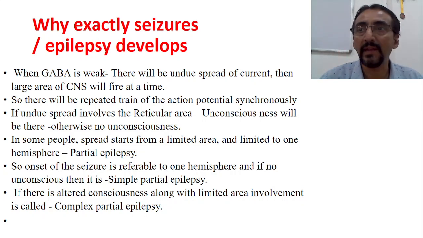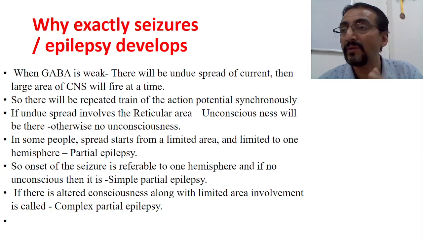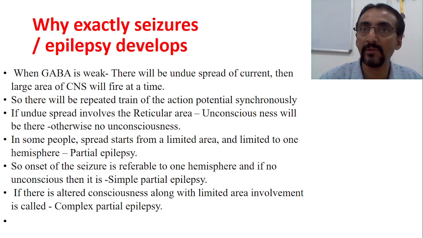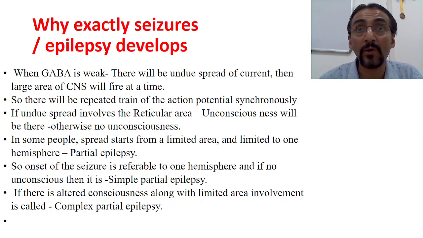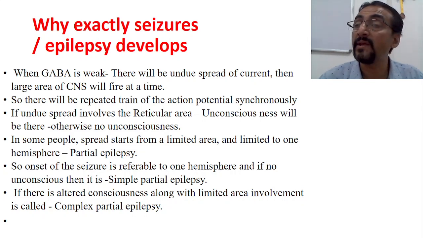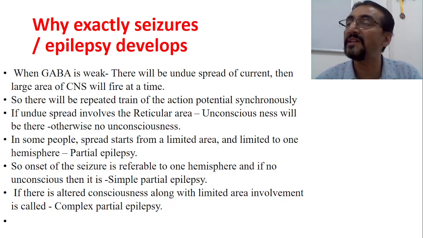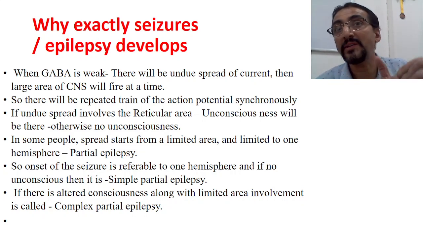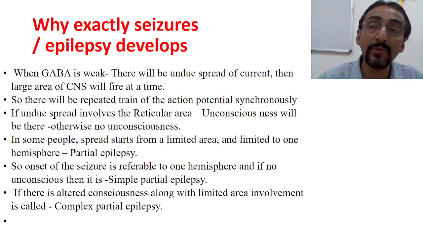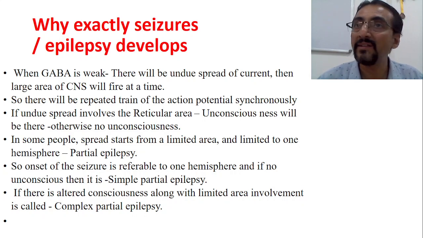So when the reticular activating area is abnormal, it is not in a position to receive any sensory signals from the hypothalamus and basal ganglia to the cerebral cortex. Now what happens? The cerebral cortex will not respond to any stimulus because nothing is reaching the sensory cortex at all. When sensation is not reaching the sensory cortex of the cerebrum, how can it give you a motor reflex or motor response? It is not possible, isn't it?